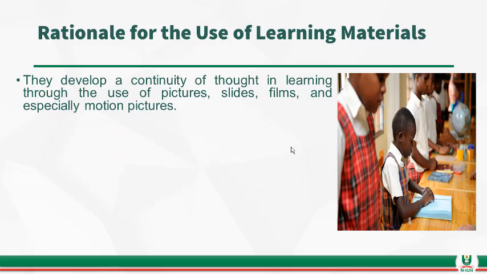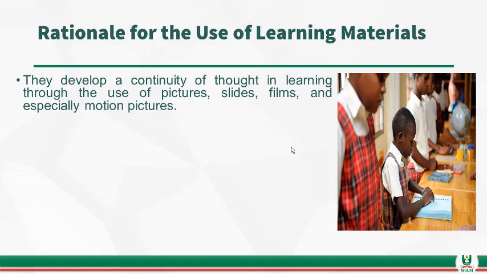Now, what is the rationale for the use of learning materials? There are so many reasons why learning materials are used in primary education. First, to develop a continuity of thought in learning through the use of pictures, slide films, especially motion pictures. These are the things that students are exposed to through learning materials, and they can see the learning by themselves.